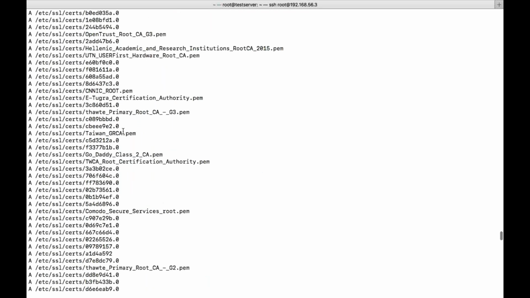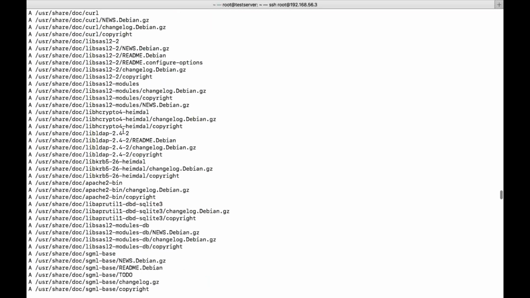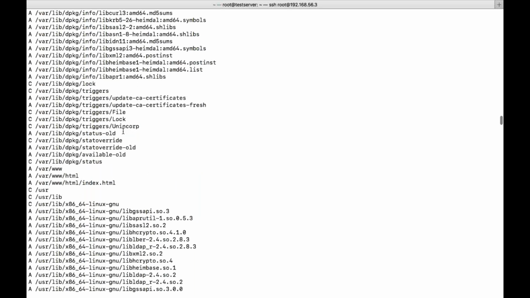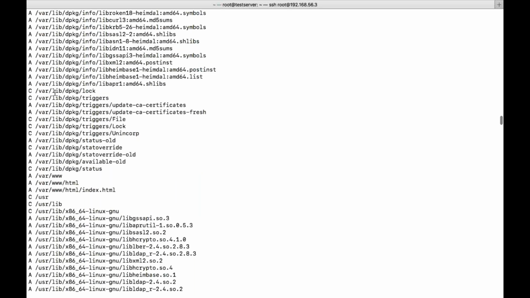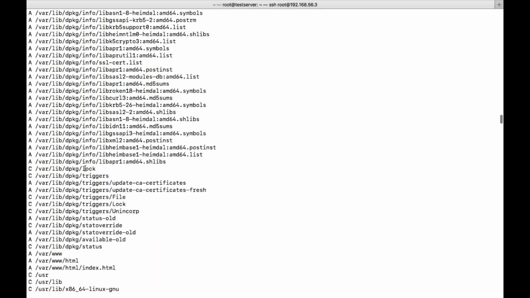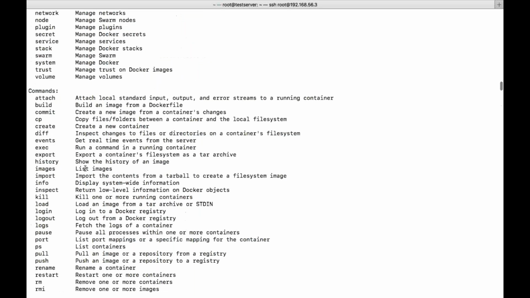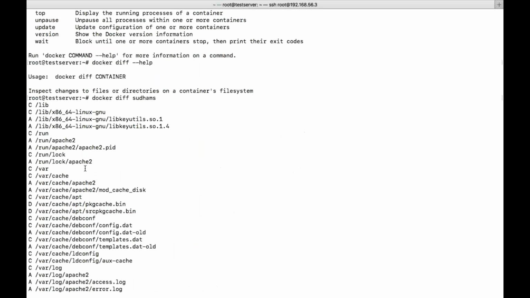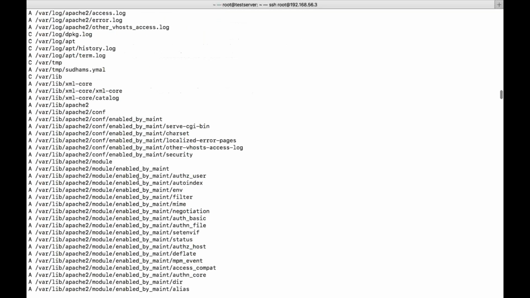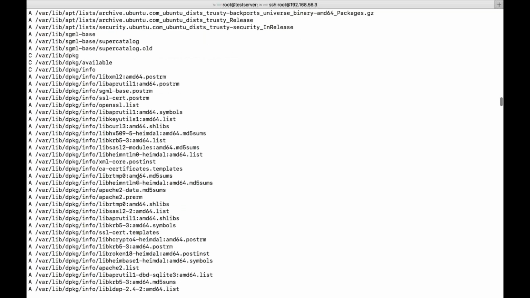You can see here the first parameter which we have. So these many things we have. So these are the files which got changed, added. This is what happened.